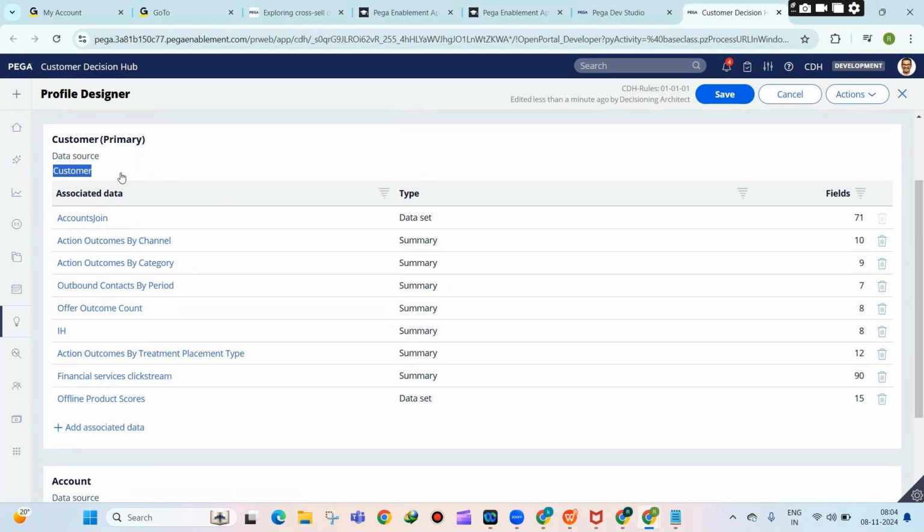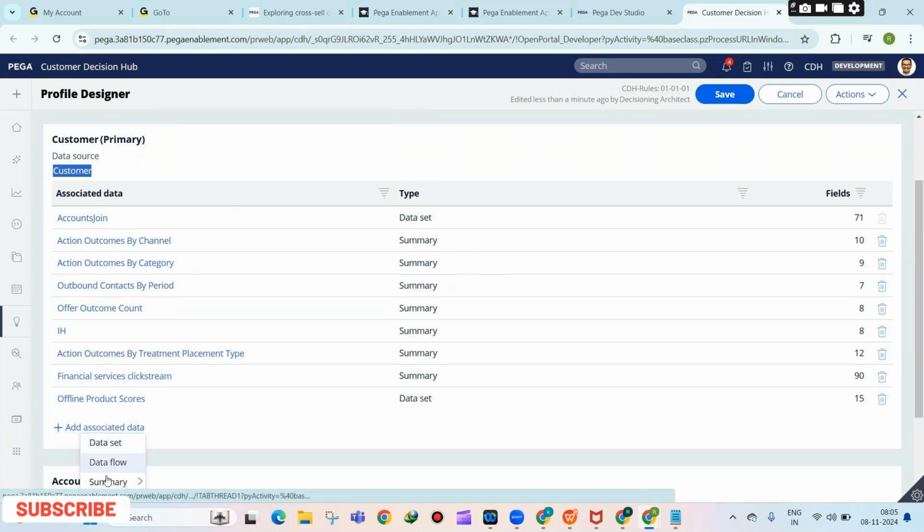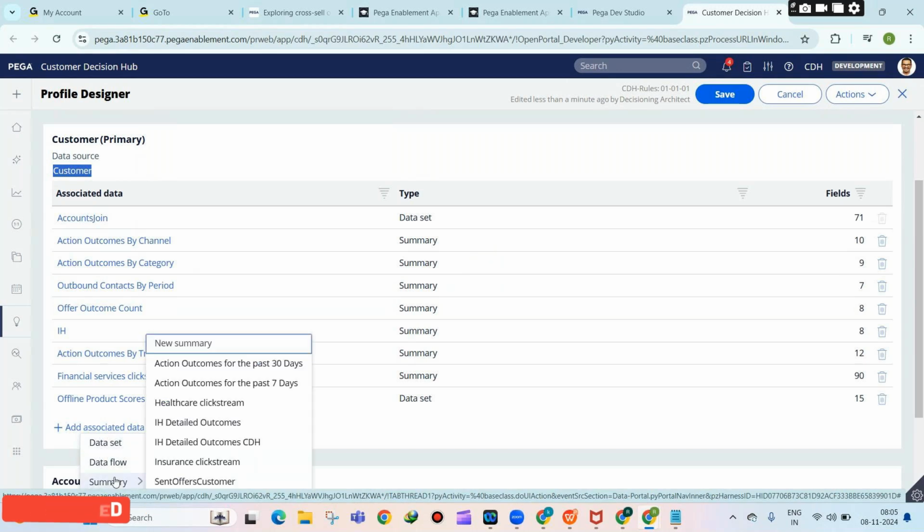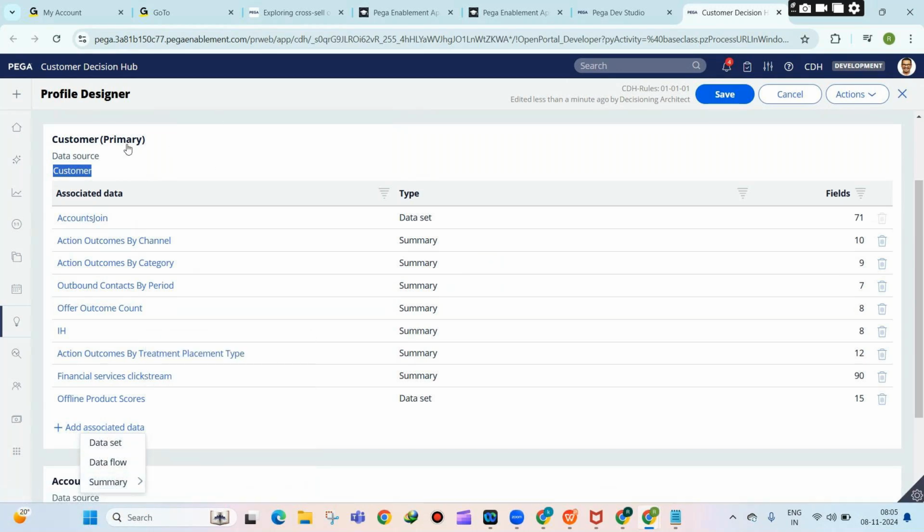If the customer already has a credit card in the associated data, you don't need to promote that. That is the reason it is very important that you configure this profile designer. We will see this again once we learn about data set, data flow and summaries, because we did not yet start those. Once we learn these topics, we will come back and create one new associated data. But at a high level, are you able to understand what we are doing here?